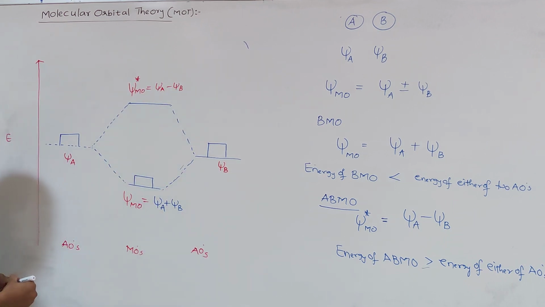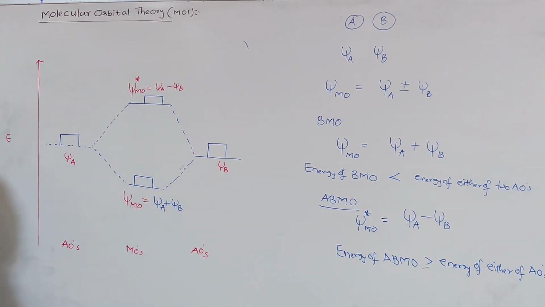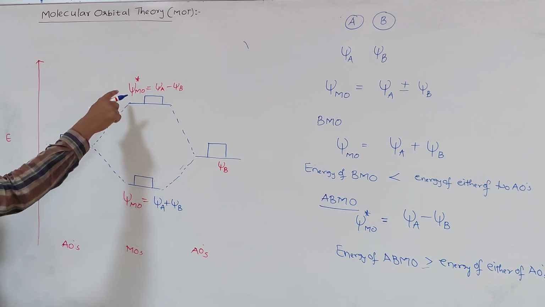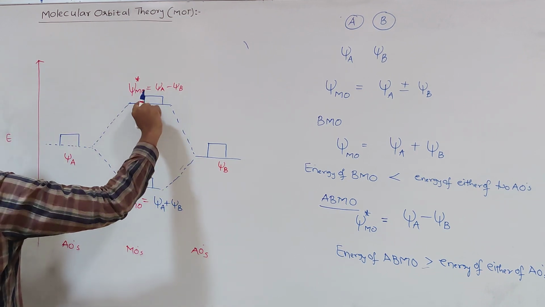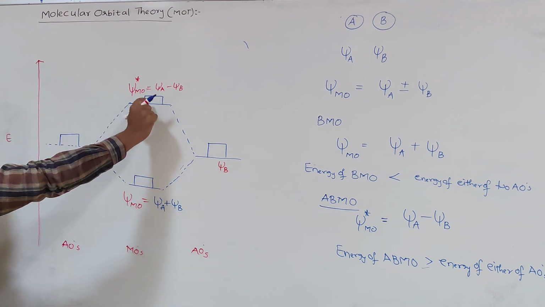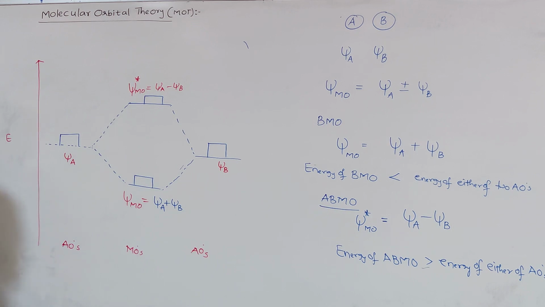The subtraction of the wave functions of the atomic orbitals results in the anti-bonding molecular orbital, and moreover this anti-bonding molecular orbital always has greater energy than either of the atomic orbitals. So it indicates the energy increases. So the bonding one has less energy as compared to the atomic orbitals, and the anti-bonding one has more.